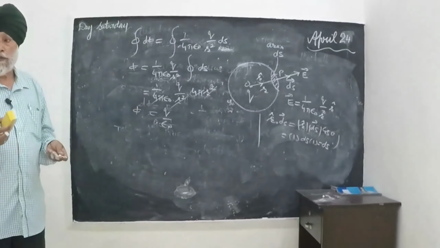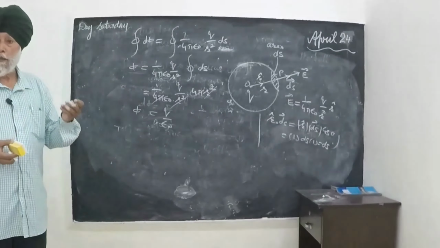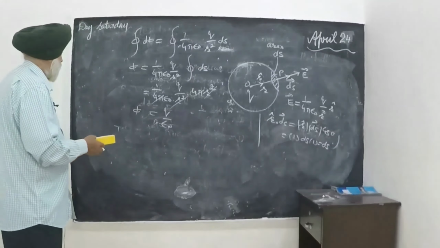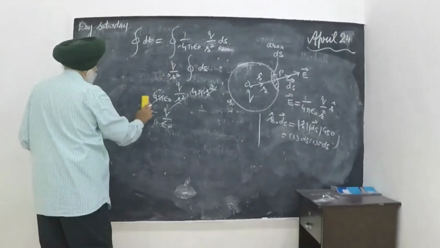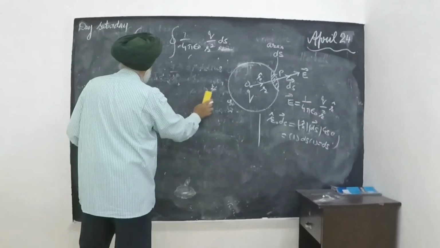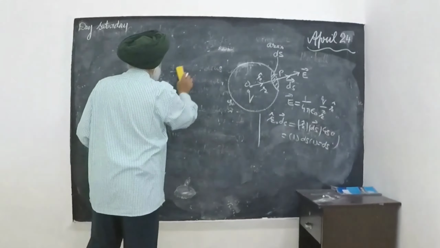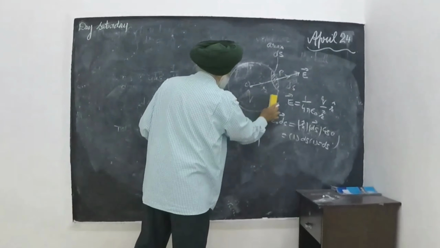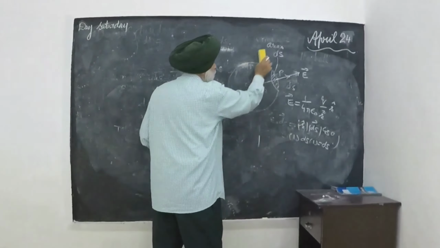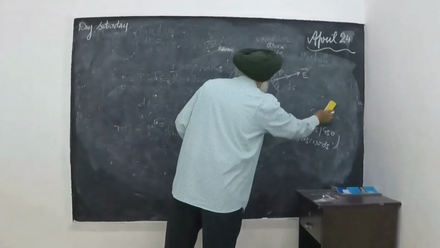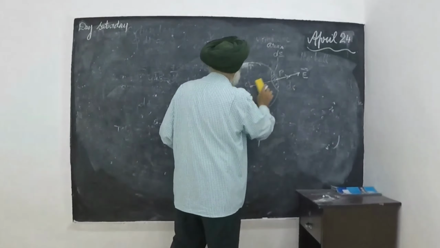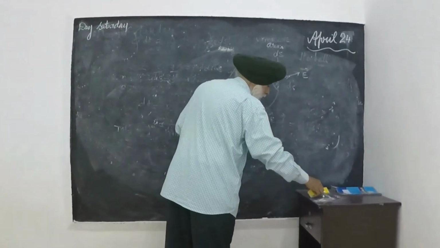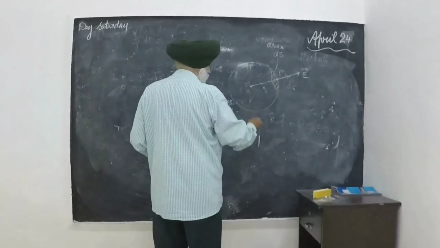Now you will not take the point charge, so its application is for the linear charge. Charge is not a point charge, but suppose we have a linear charge just like this.